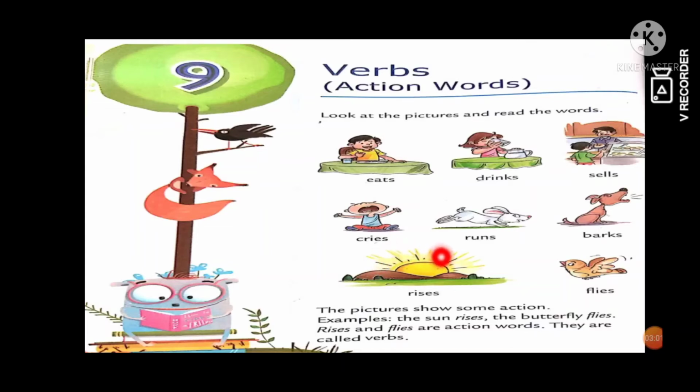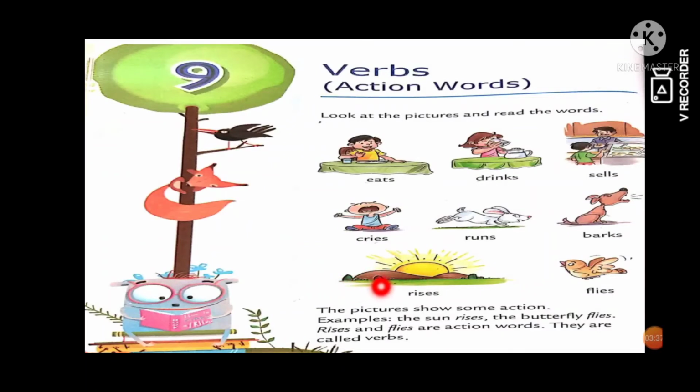What is this sun doing? The sun is rising, right? So action word here is rises. R-I-S-E-S, rises, right? Next word here, flies. This bird is flying, right? So which word is here? F-L-I-E-S, flies.